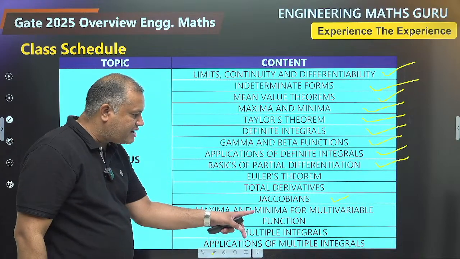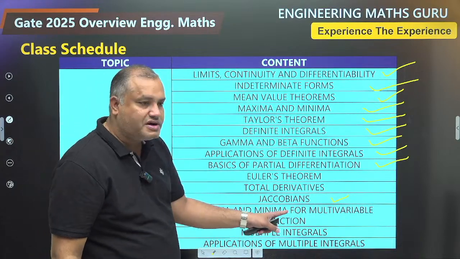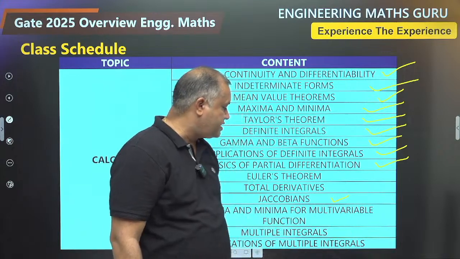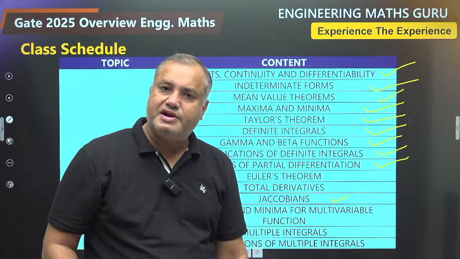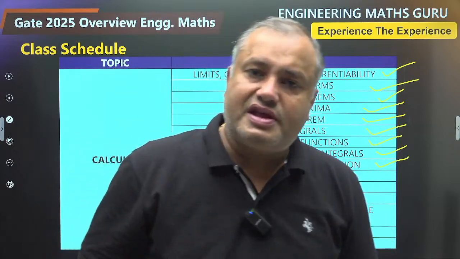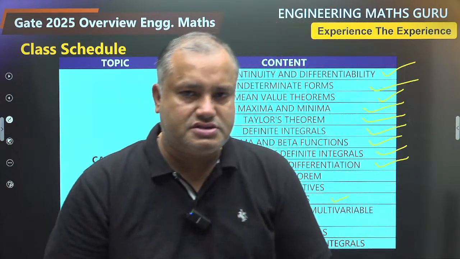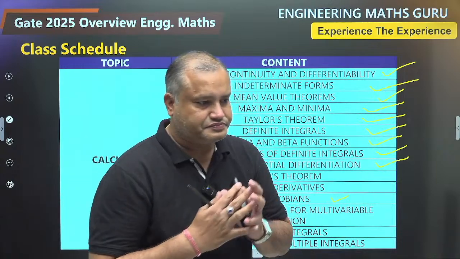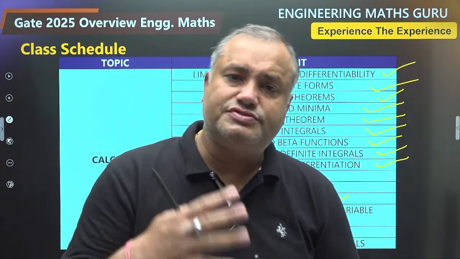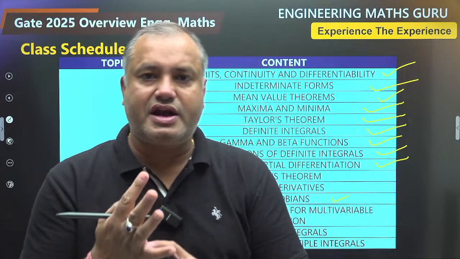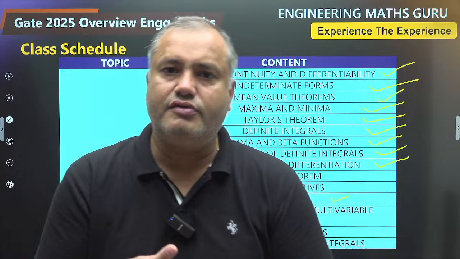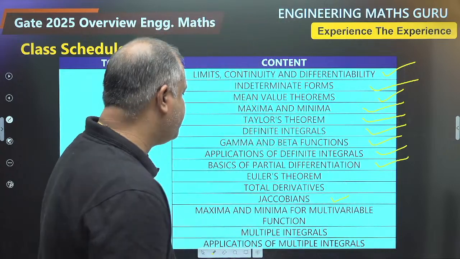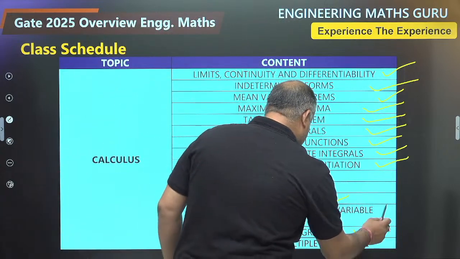Again you can see maxima and minima, but this time maxima and minima for multivariable, for the function of more than one independent variable. Multiple integrals includes double integral and triple integral. In triple integrals you will learn 2 different varieties of questions. I will teach you in the class itself. For double integrals we have 4 types. One is the direct form, then we have change of order, then we have polar form, then we have region based double integrals. So 4 different forms of multiple integrals, all will be covered here.